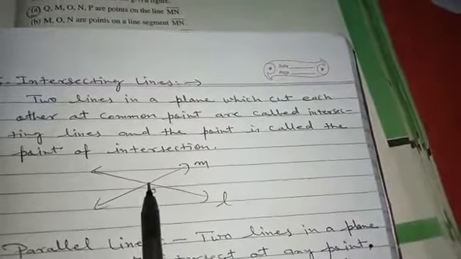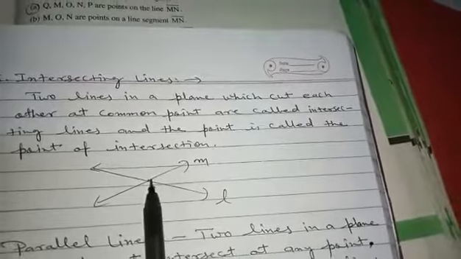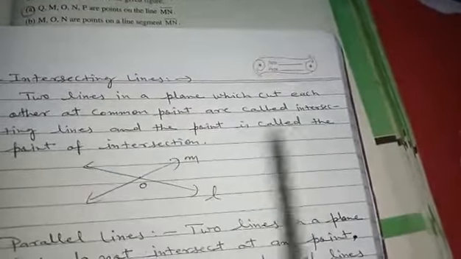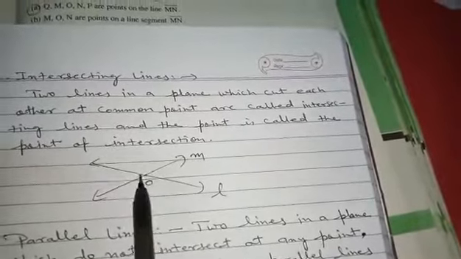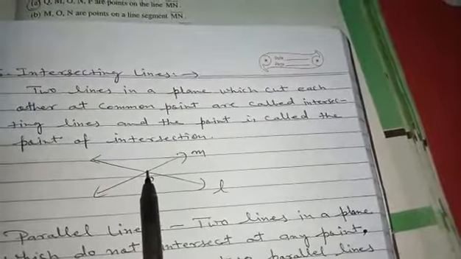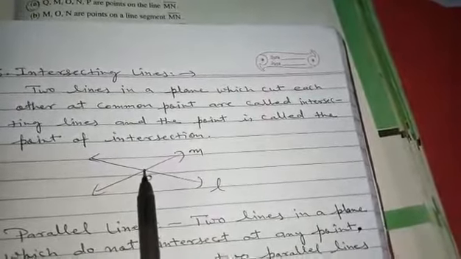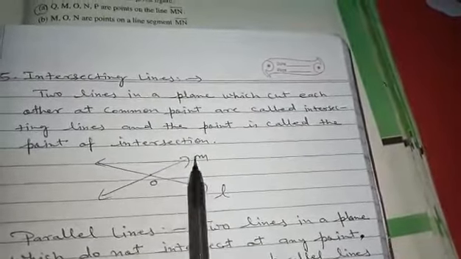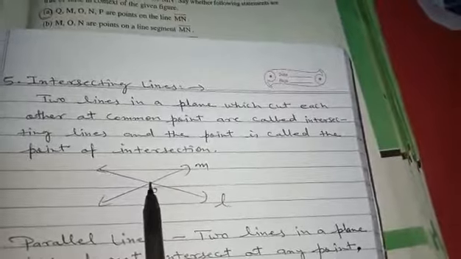O is the common point. This point is said to be the point of intersection. So lines L and M intersect at point O. So it is clear.